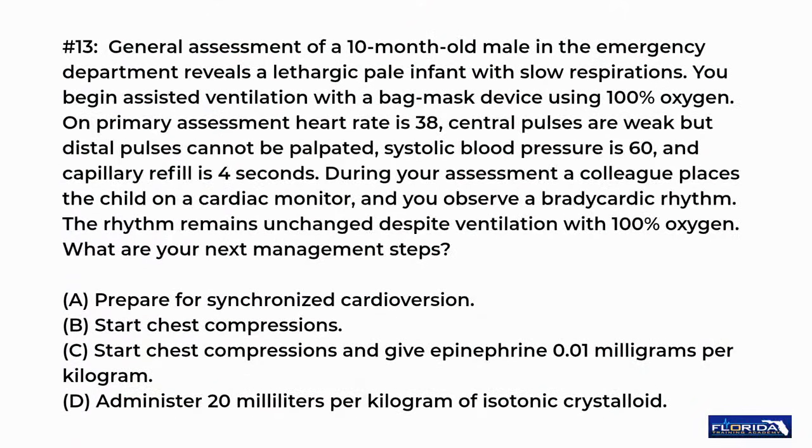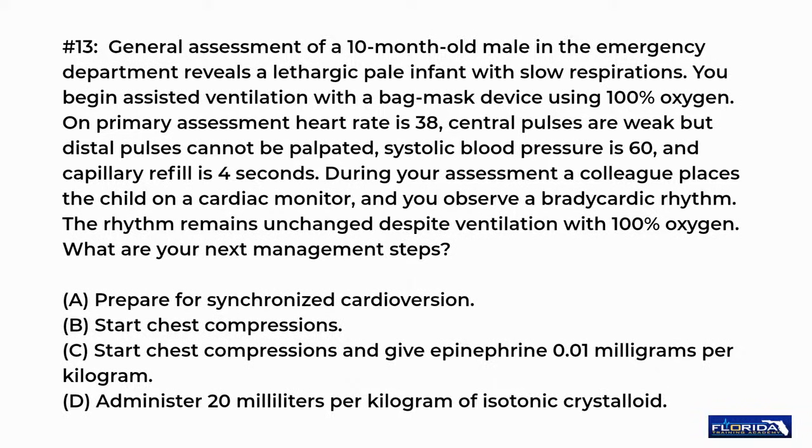Number 13. General assessment of a 10-month-old male in the emergency department reveals a lethargic pale infant with slow respirations. You begin assisted ventilation with a bag mask device using 100% oxygen. On primary assessment, heart rate is 38. Central pulses are weak but distal pulses cannot be palpated. Systolic blood pressure is 60, and capillary refill is 4 seconds. During your assessment, a colleague places the child on a cardiac monitor, and you observe a bradycardic rhythm. The rhythm remains unchanged despite ventilation with 100% oxygen. What are your next management steps?